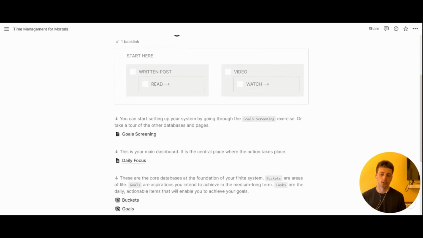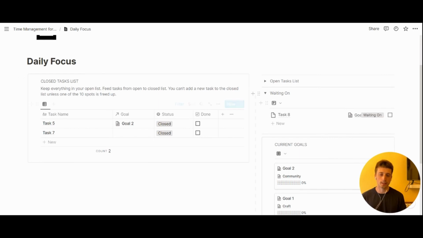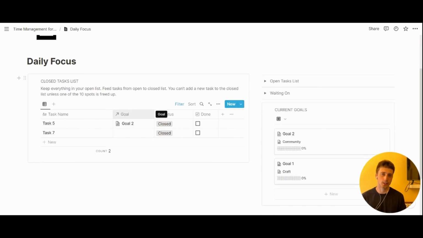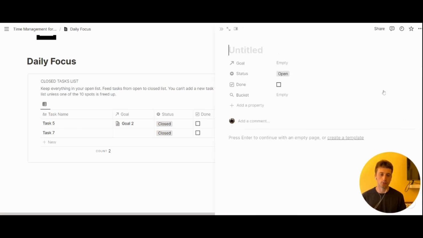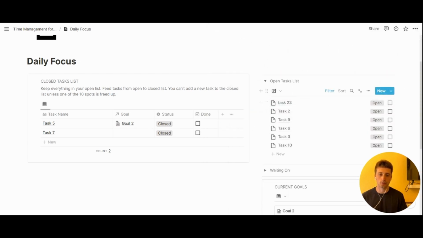But the key action for tasks, again, happens in the daily focus dashboard. And let's say you want to add a new task quickly, but that's not a closed task yet. It needs to be an open task. And that's why to add a new task, you can just open this toggle and then click on new. And if it's a quick capture, so you want to refine it later because you're working on something else right now, then you can just close this out. And here you have your open task in your open list.